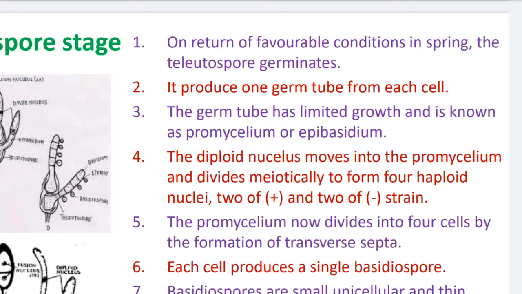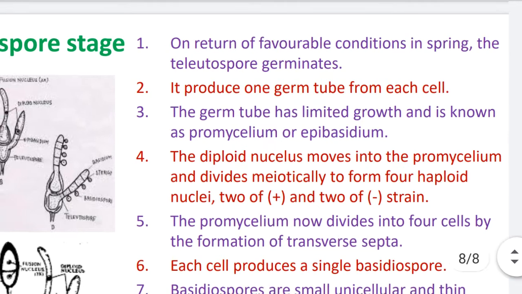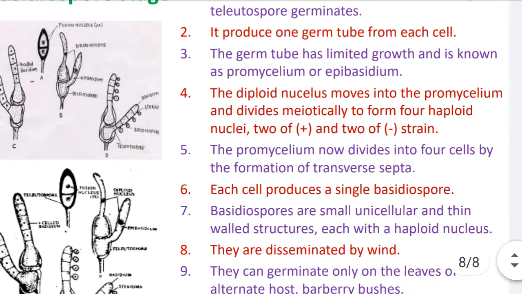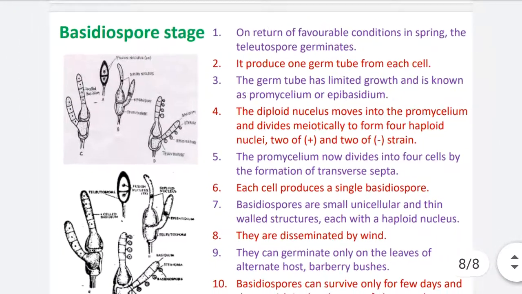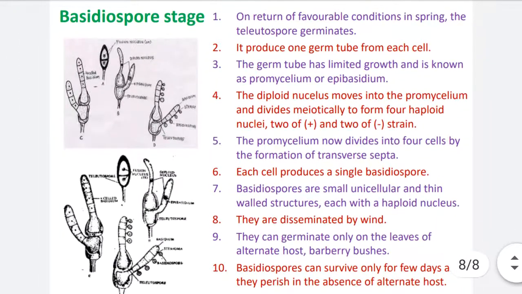Now here the description is given. First point, on return of favorable conditions in spring, the teliospore germinates. Second, it produces one germ tube from each cell.